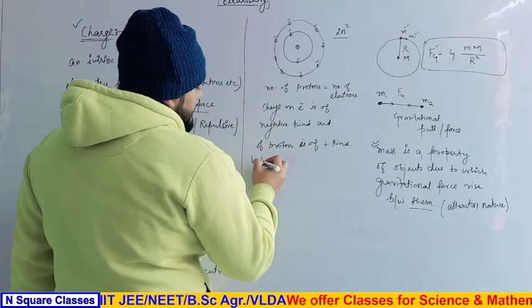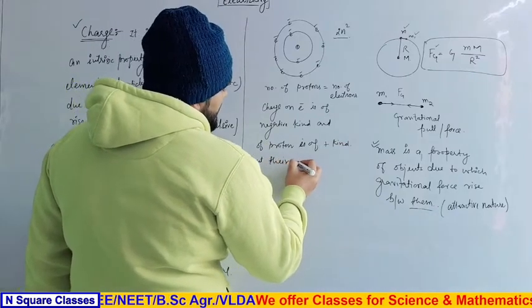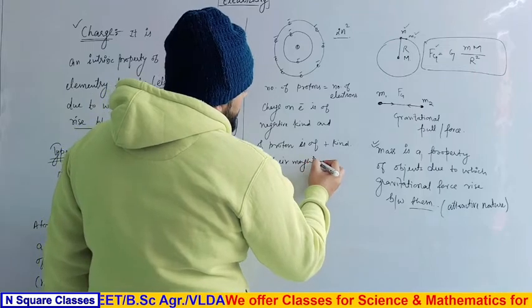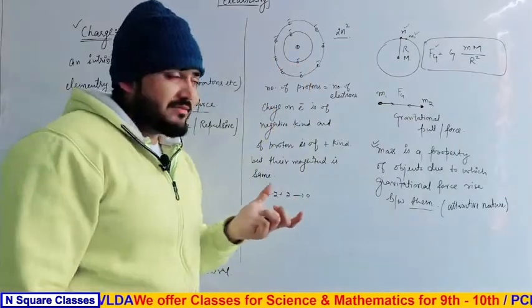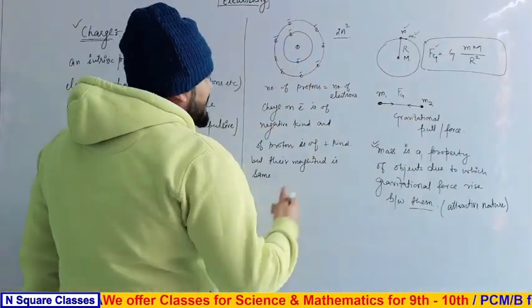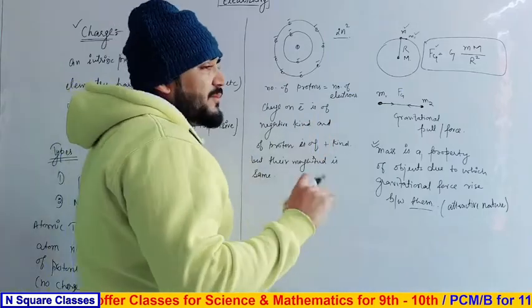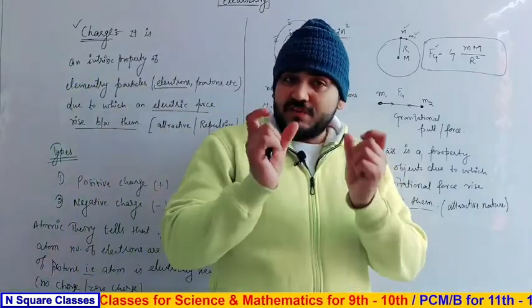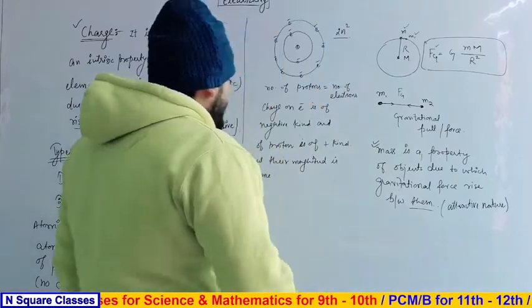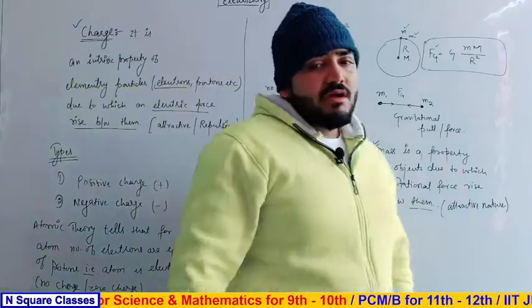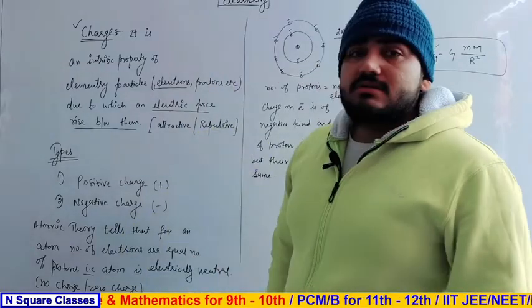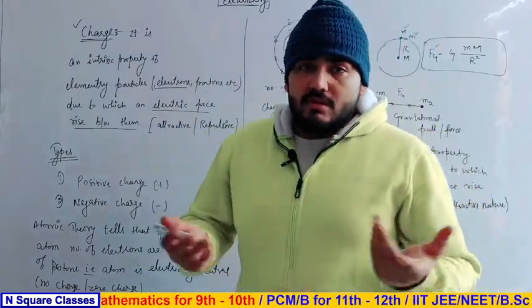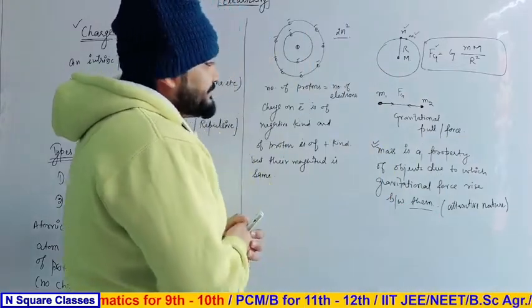Clear? But their magnitude is the same, so we can say that electrically the atom is neutral. Because the number of electrons equals the number of protons, and the charges on electron and proton are of different kind but of the same magnitude. Clear or not? So the atom is electrically neutral, but from where does the charge come? We are discussing charge. If the atom is electrically neutral, then where is the charge?